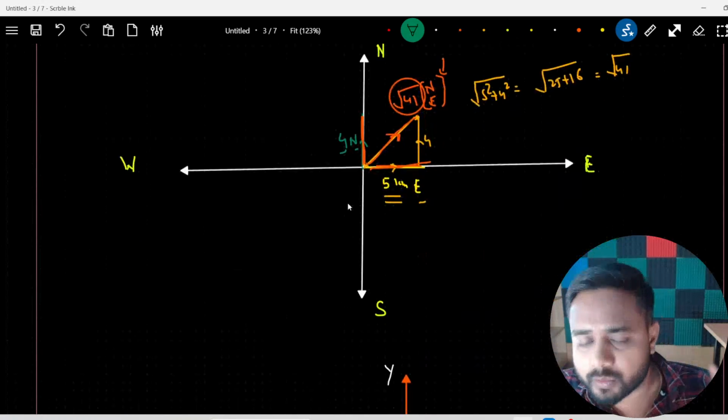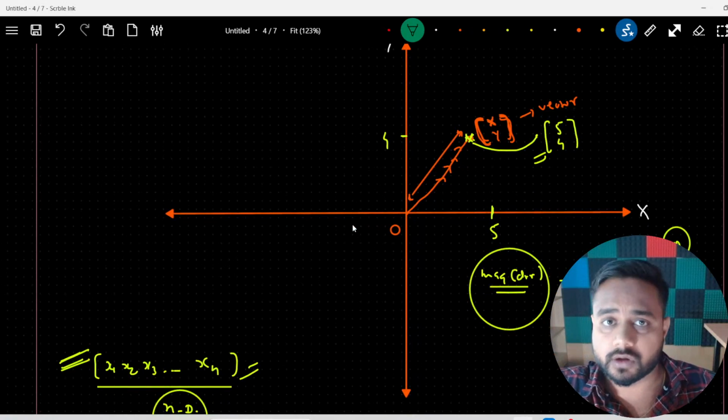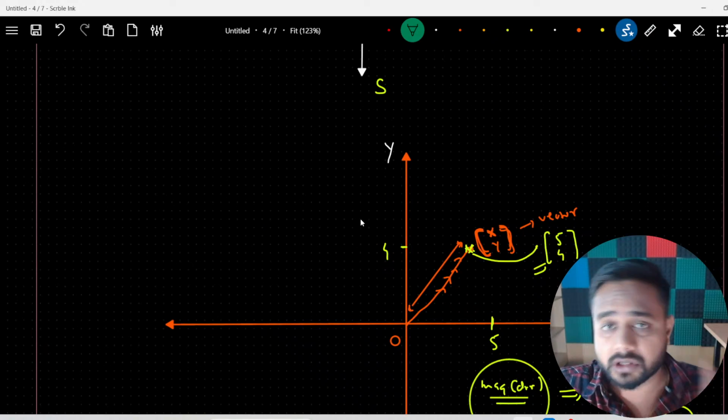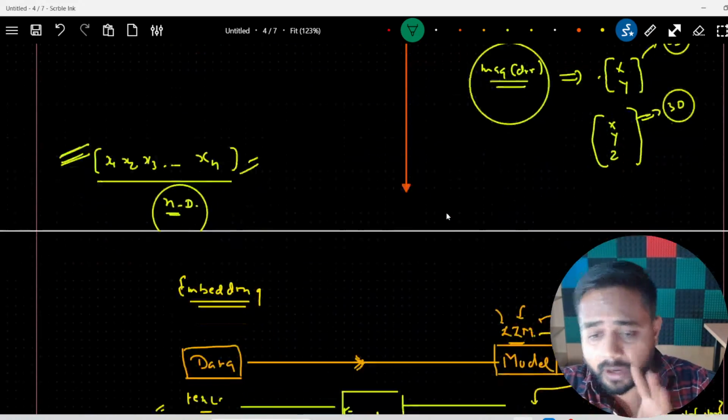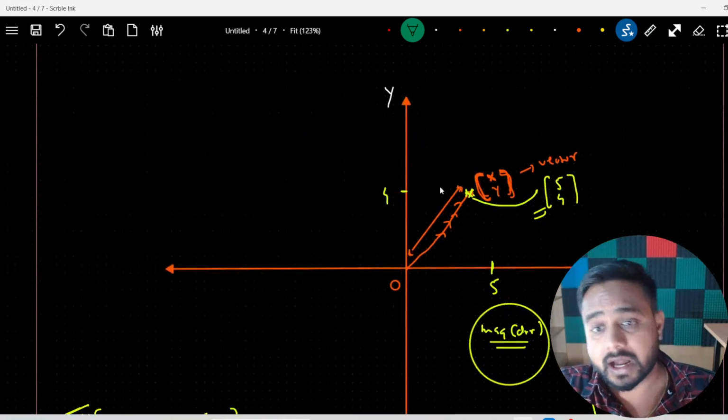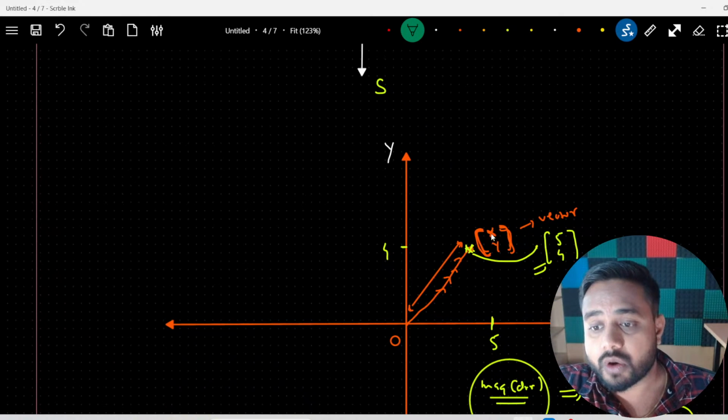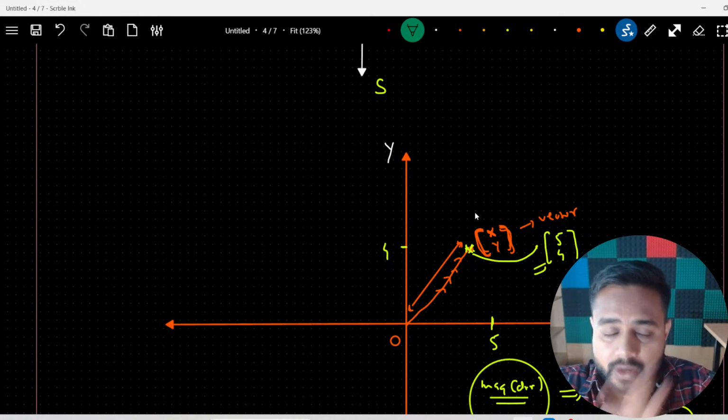There are many techniques. So vector means what? Here I explained the meaning of the vector in layman's terms, and I explained about the vector, how to define the vector, and how to write the vector.